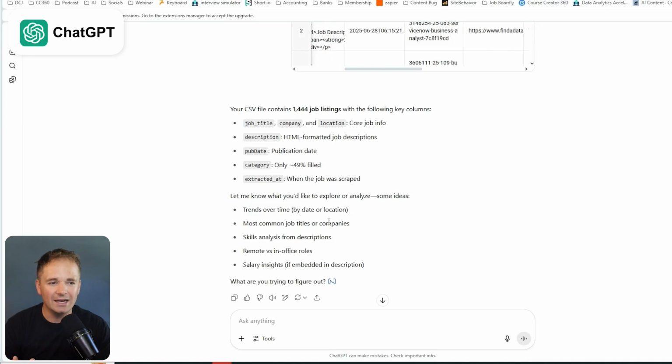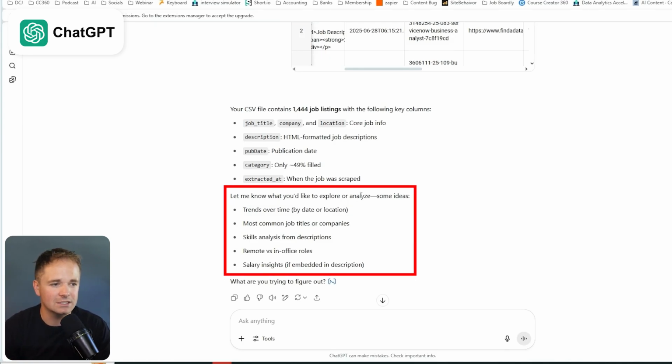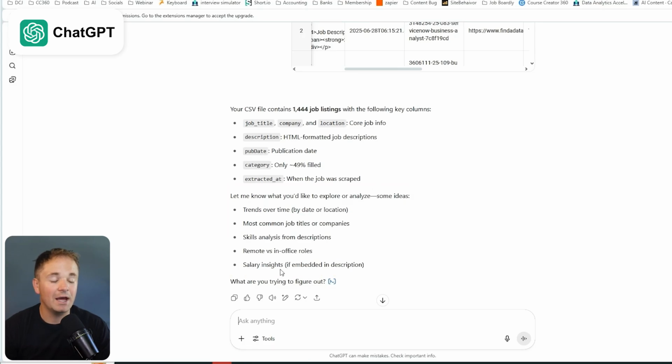Now, ChatGPT kind of does something similar. It says, let me know what you'd like to explore. Trends over time, that's kind of similar. Most common job titles or companies. That was kind of similar. Skills analysis from descriptions, remote versus office roles, salary insights. But I have to actually copy and paste these or just rewrite it if I want to.